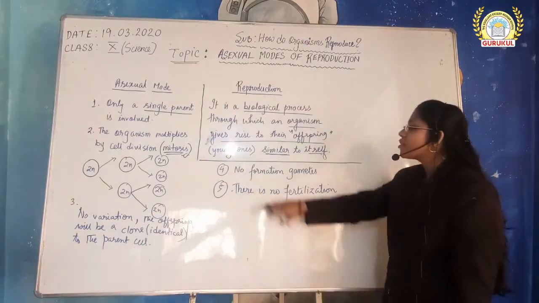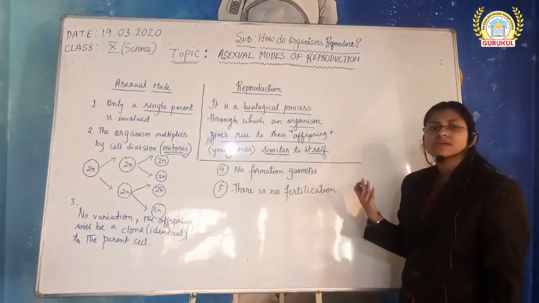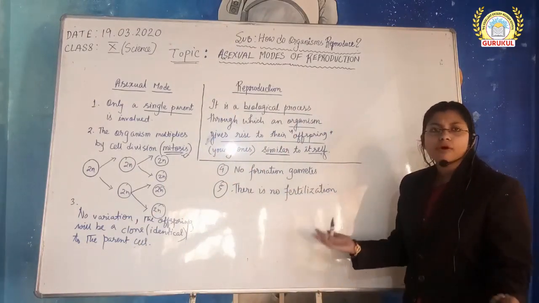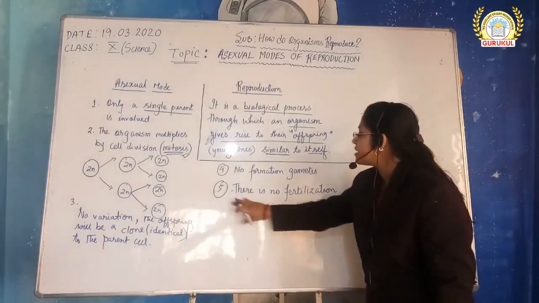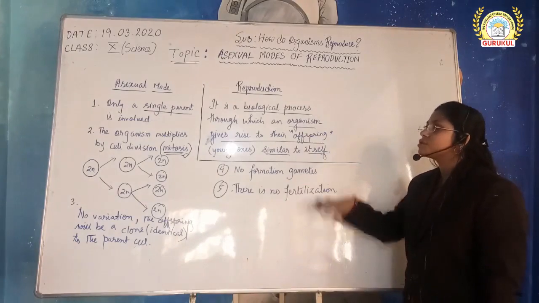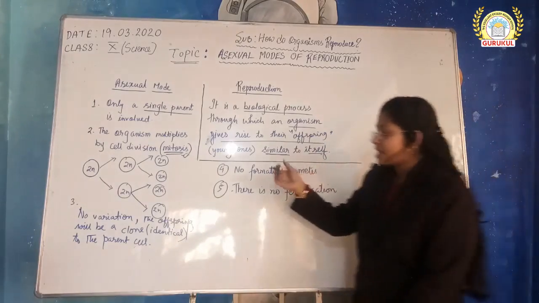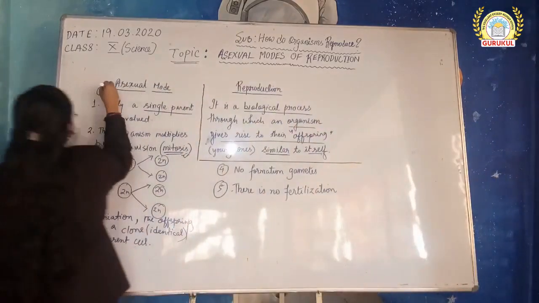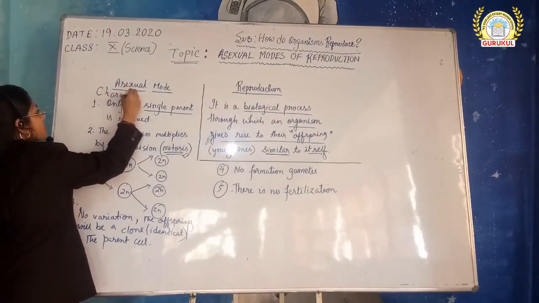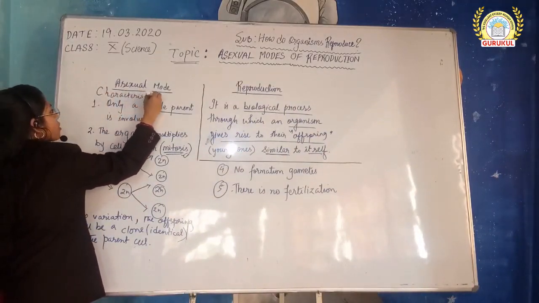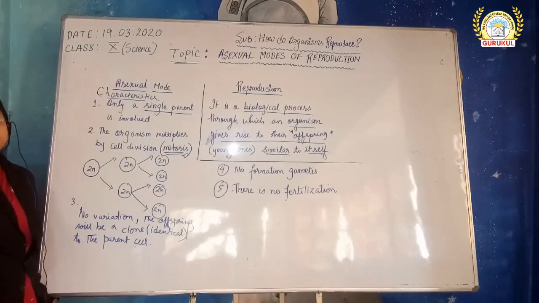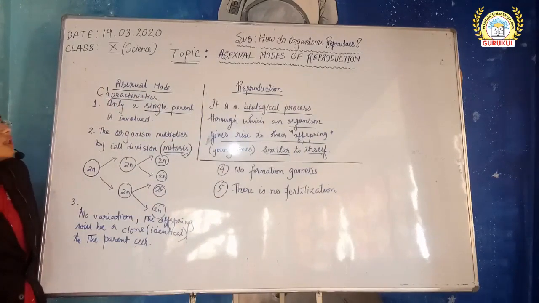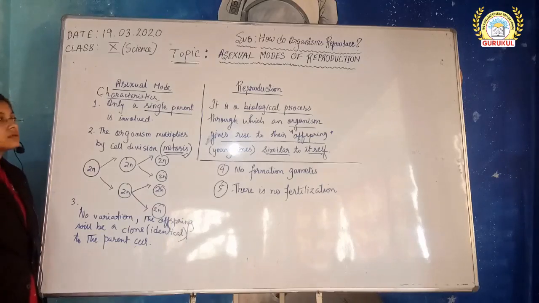Then what do we have? No formation of gametes. Single parent, so no two gamete formation, no pollen, no anther, no ovum, no sperm. And then there is no fertilization. So these are the characteristics of asexual mode of reproduction. Okay, now let us move to the next thing.